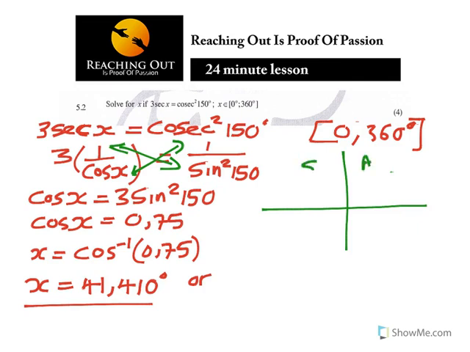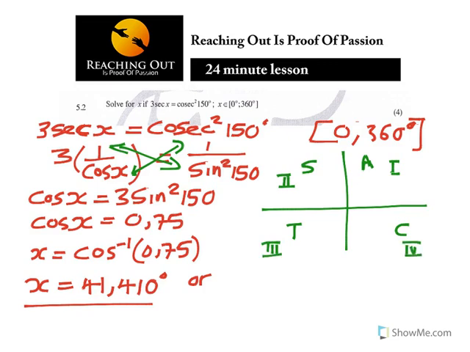If I use my All Students Take Chemistry, that's the Cartesian plane. It means all of sine, cos, and tan are positive in the first quadrant. In the second quadrant, sine is positive. This is first, this is second, this is third, and this is fourth.